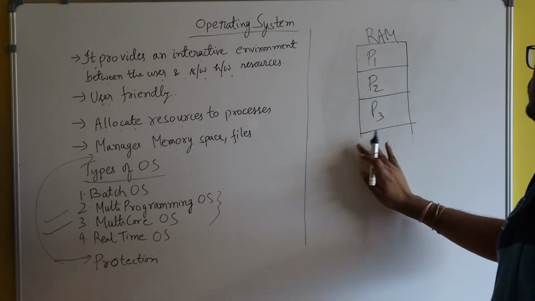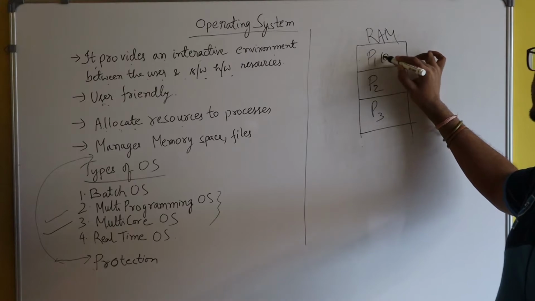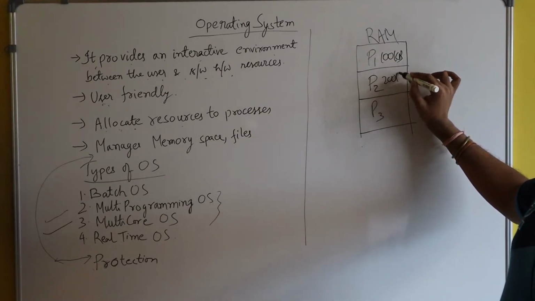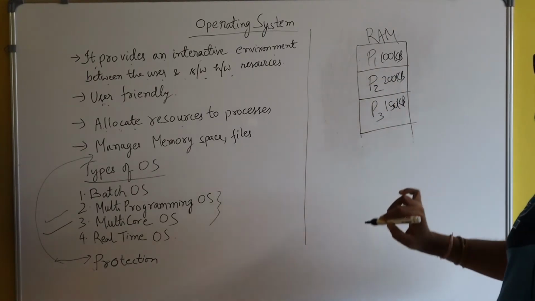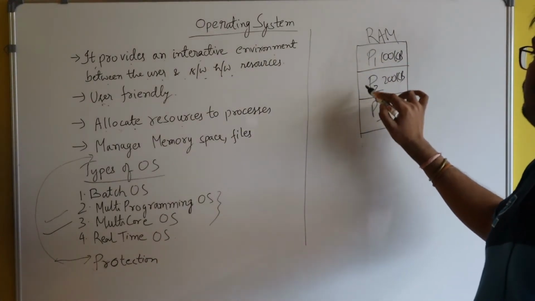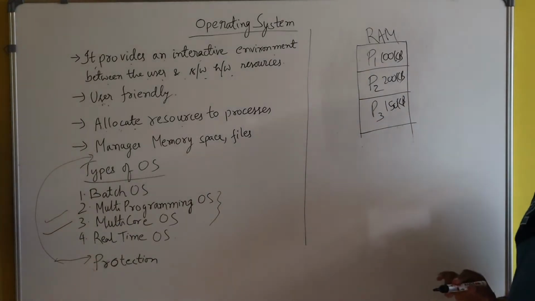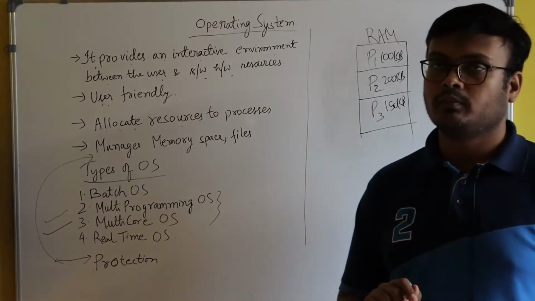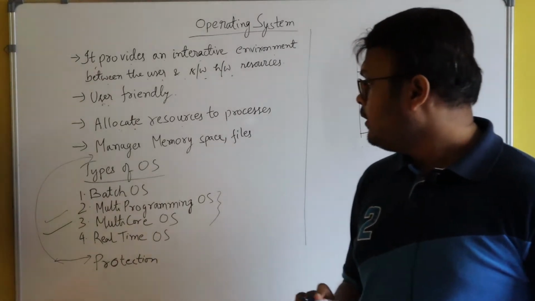The requirement of process P1 may be 100 kilobytes, process P2's requirement may be 200 kilobytes, and process P3's requirement may be 150 kilobytes. The operating system allocates space in the memory for each program. In this way the operating system manages memory space.